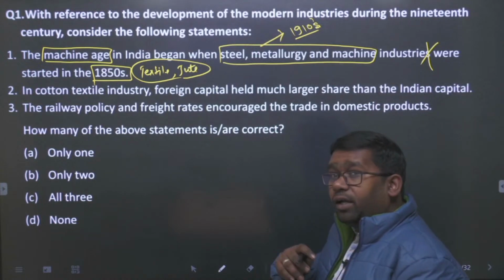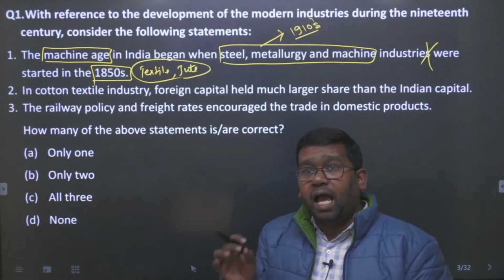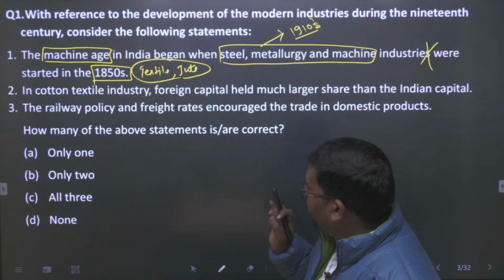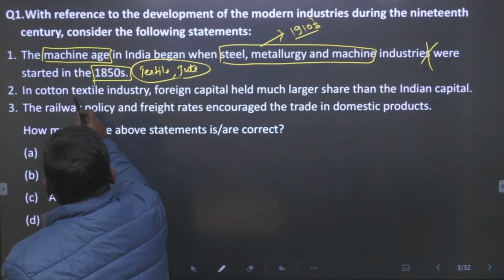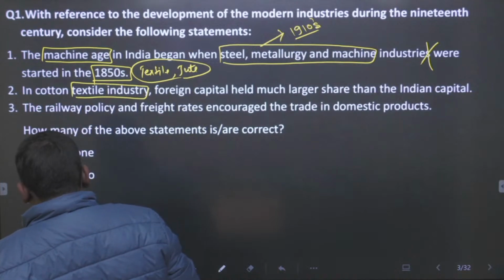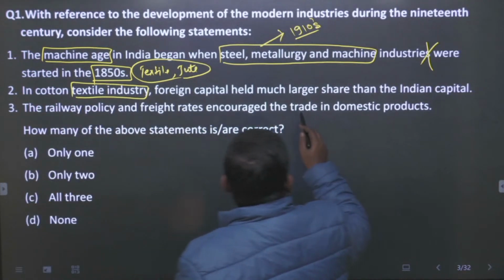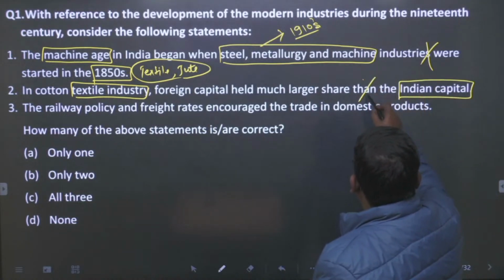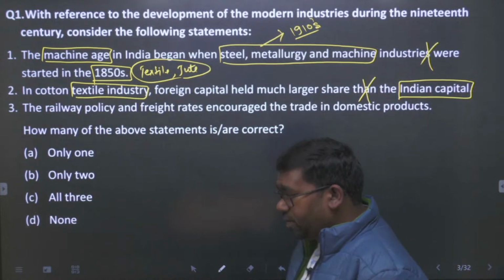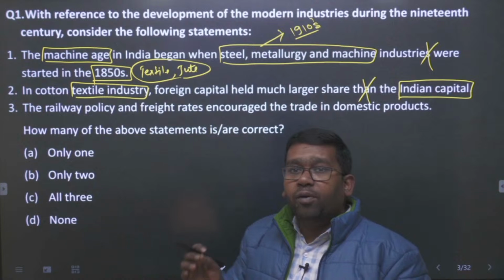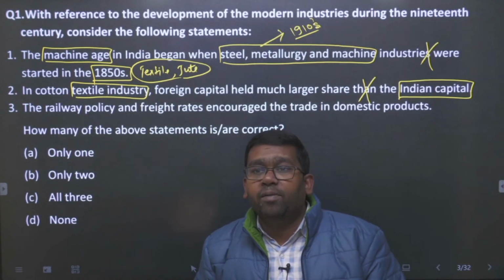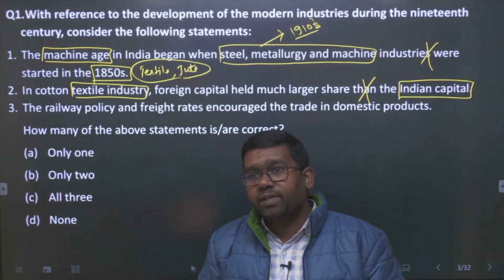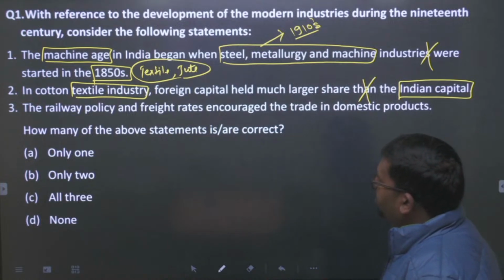See, in all other industries, foreign capital had a larger share, but only in the case of the cotton textile industry, the foreign capital was not larger; it was the Indian capital which was larger. Okay, so this statement is also false. In all industries, Indian capital was very less and foreign capital was very high, but only in the textile industry was Indian capital high. So in this question, this is false, and this statement is also false.